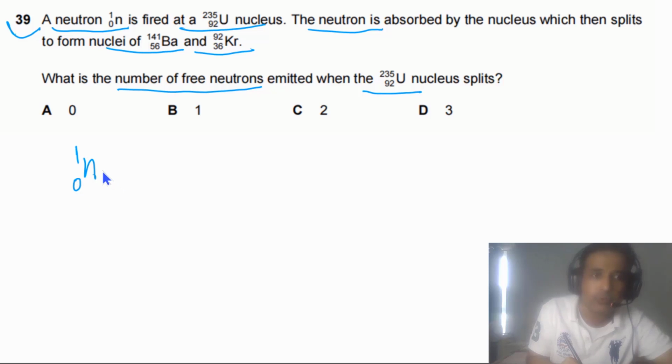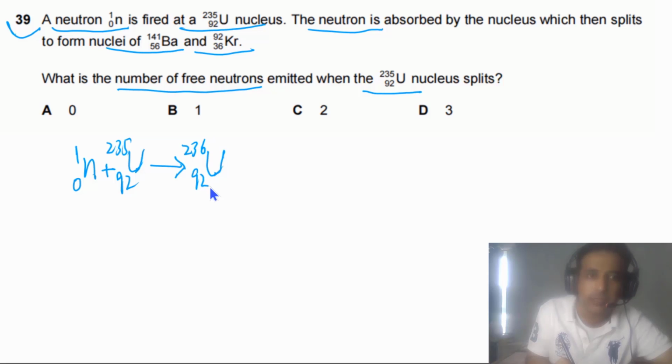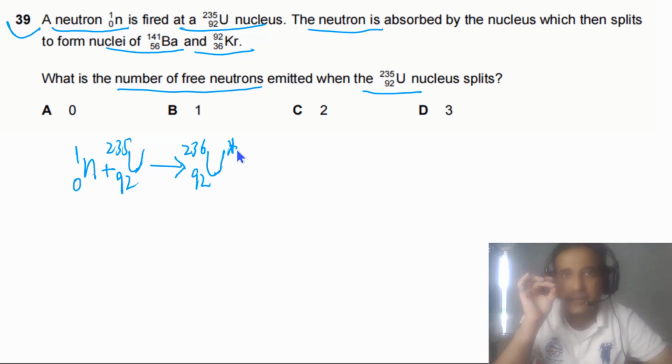We have a neutron. This neutron is fired at uranium-235. And this neutron is absorbed by uranium-235. So we have 235 plus 1 means 236. Atomic number remains the same. And this nucleus is very, very unstable.